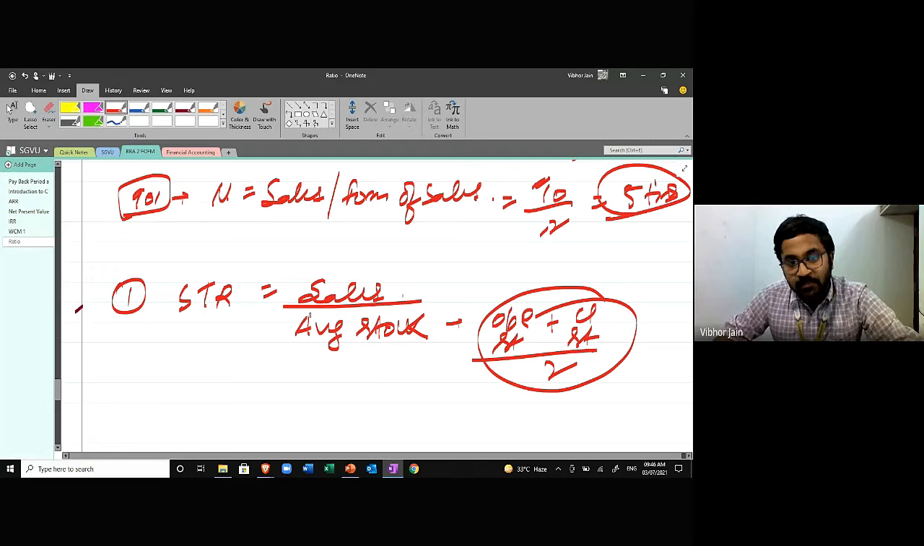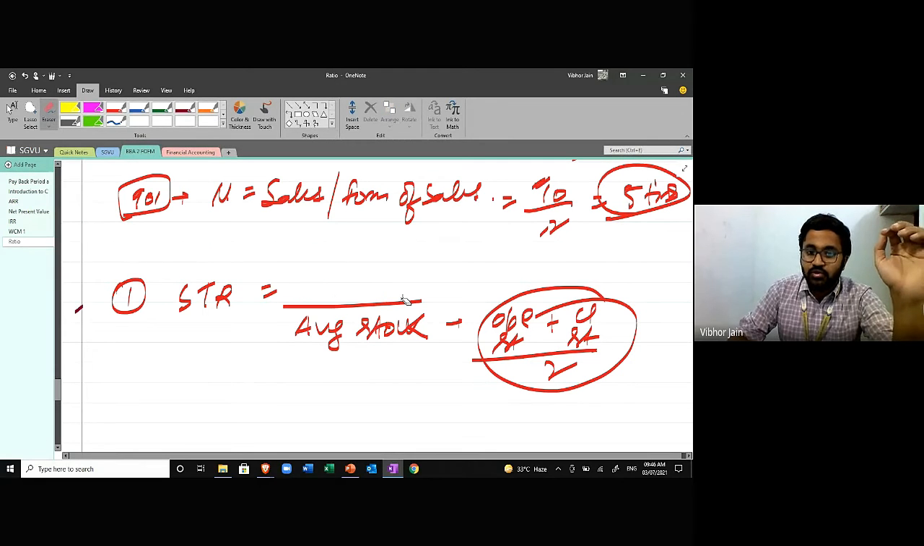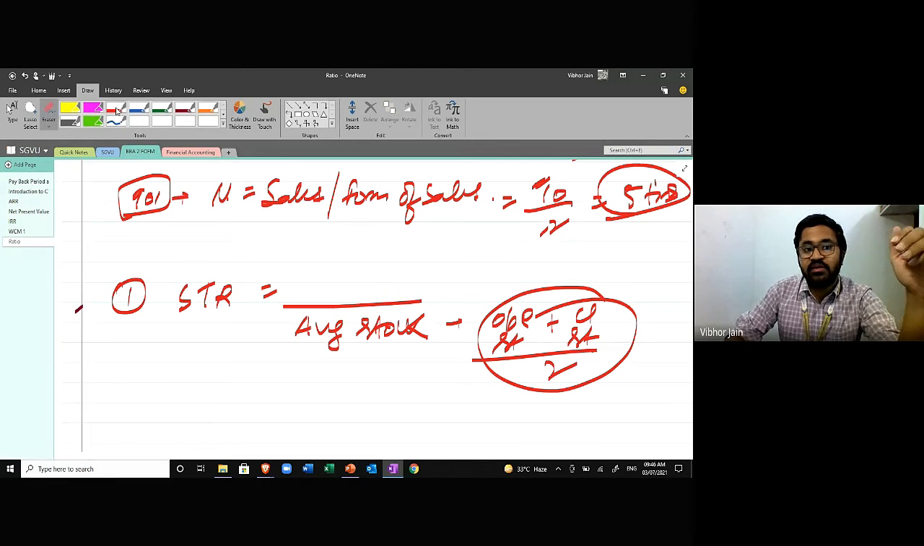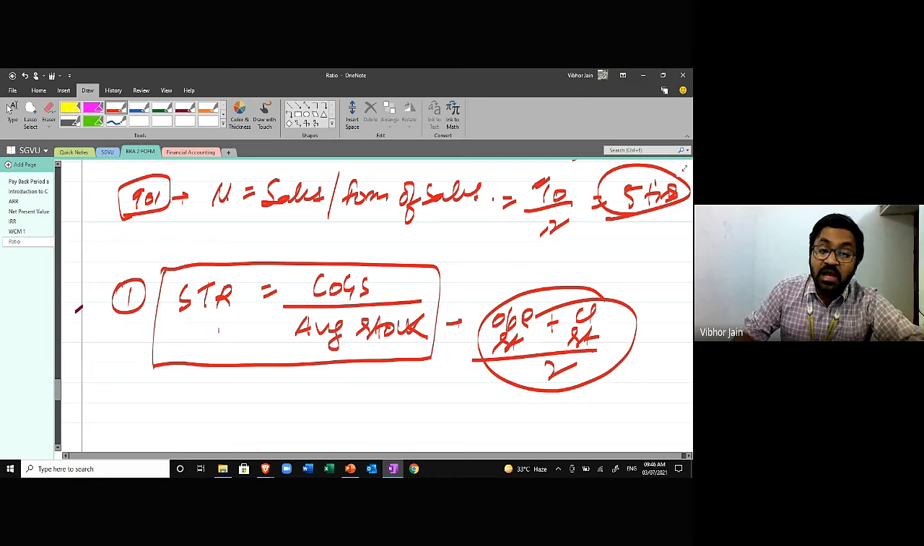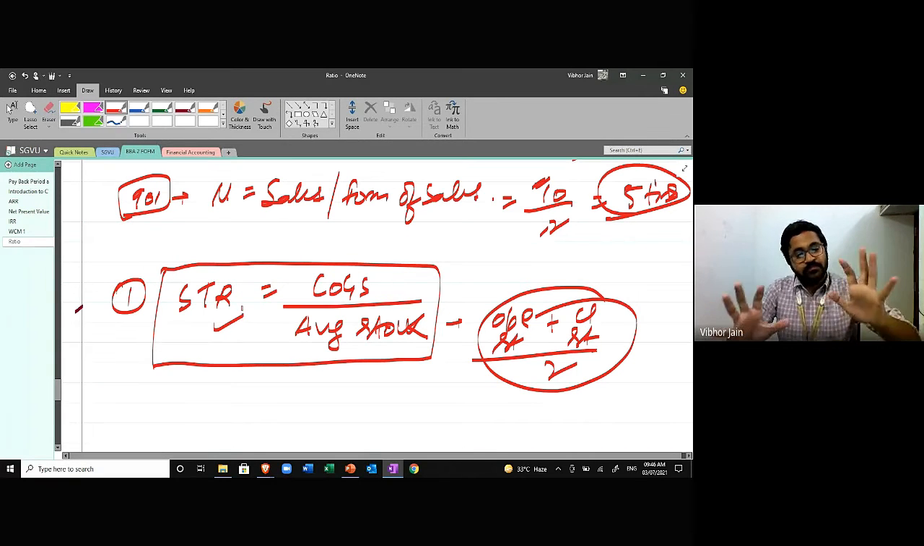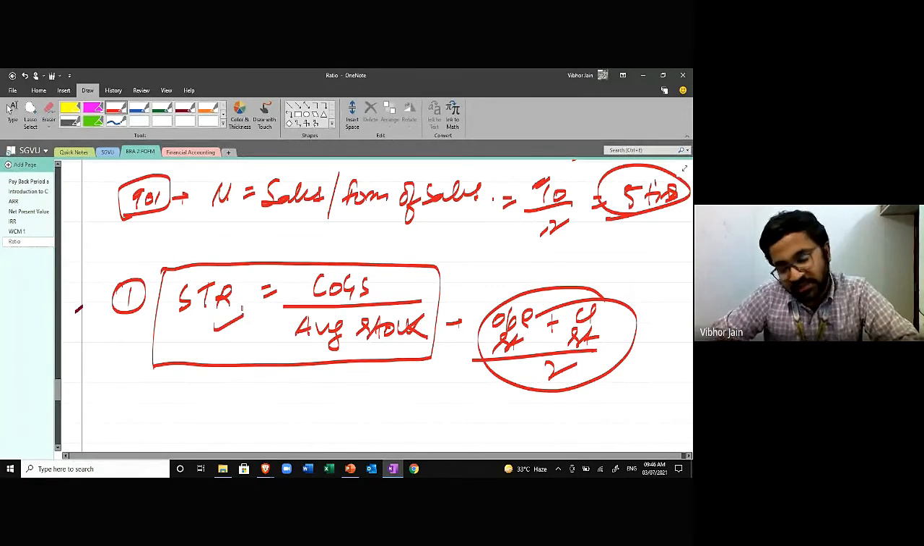Okay, but I'm not going to use sales over here. Why? Because stock is an item of cost of goods sold. Stock is not related to sales. So stock is related to cost of goods sold. So I'll use cost of goods sold in this formula. This is the formula to calculate stock turnover ratio. Okay, this is what you were taught in class 12th.